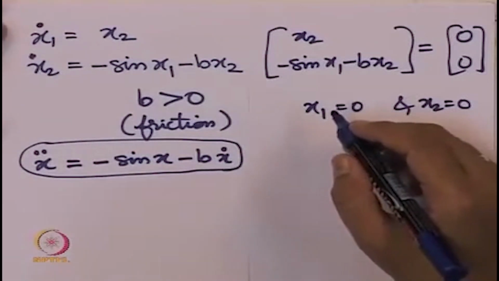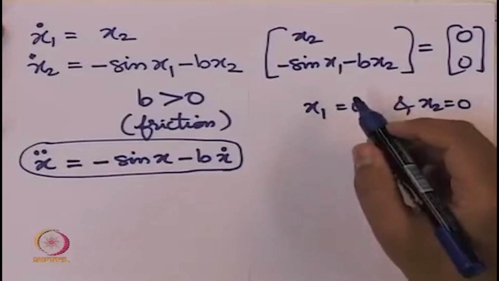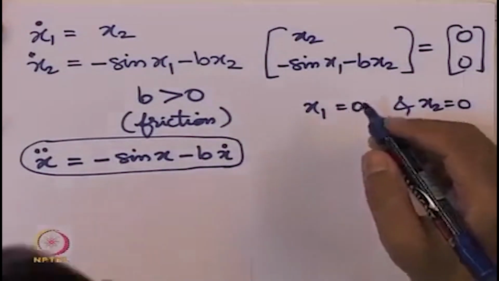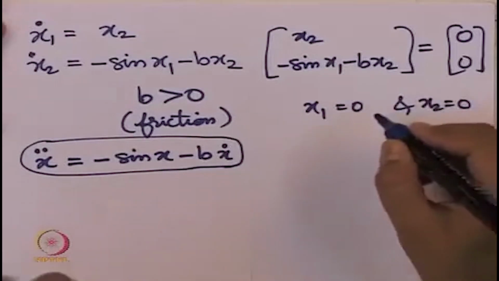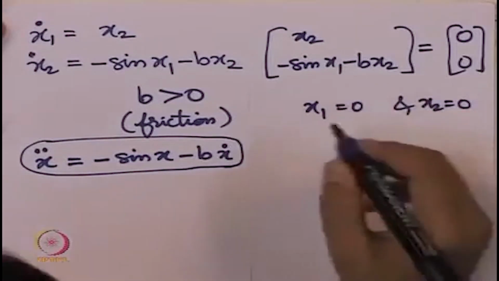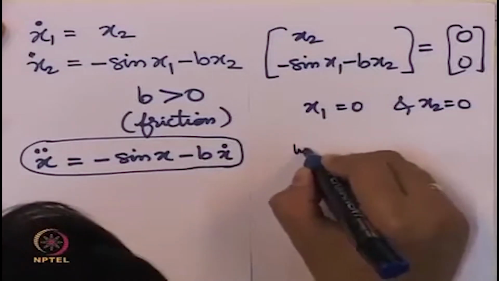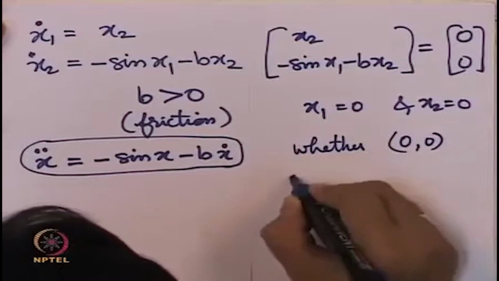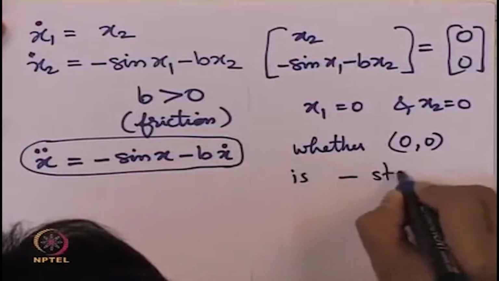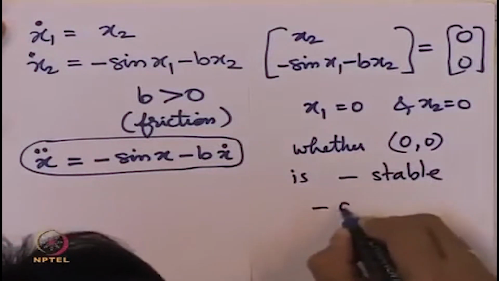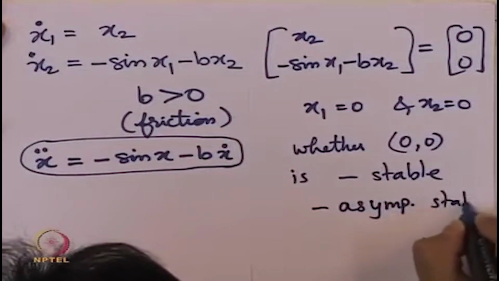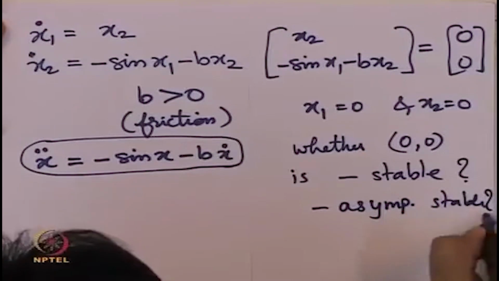We can also obtain that as a conclusion by linearizing about that point and checking that at least one of the eigenvalues is in the open right half plane. That we will keep as an exercise. What we will now check is whether this equilibrium point, whether (0, 0) is asymptotically stable. This is what we will check now.